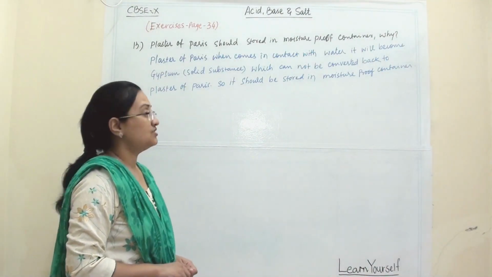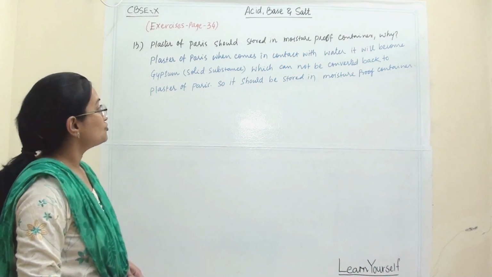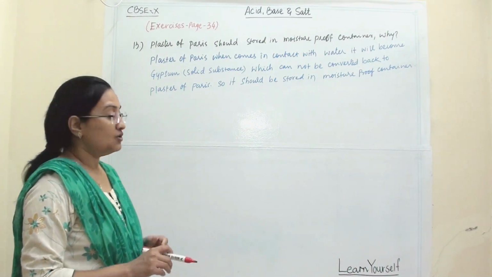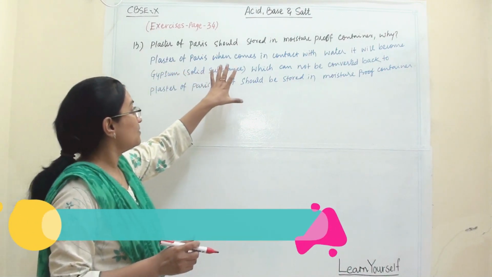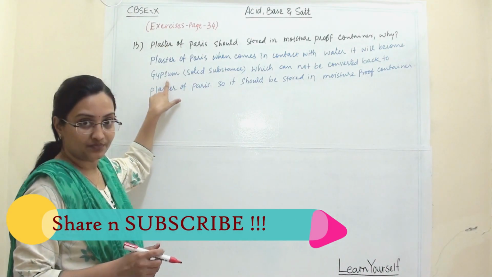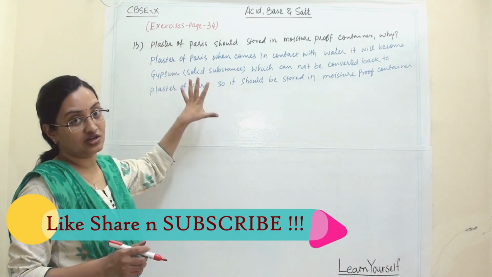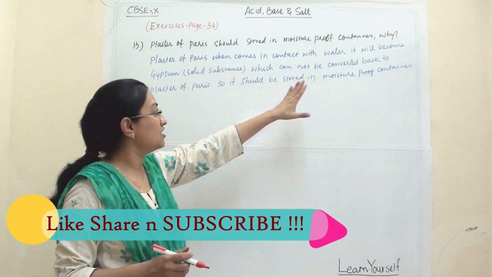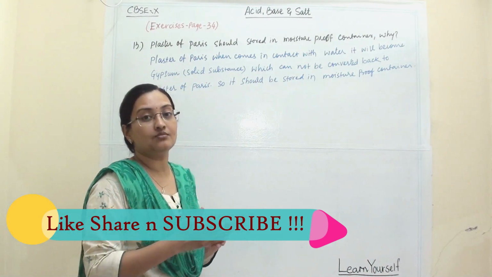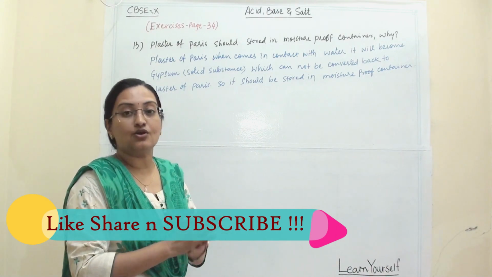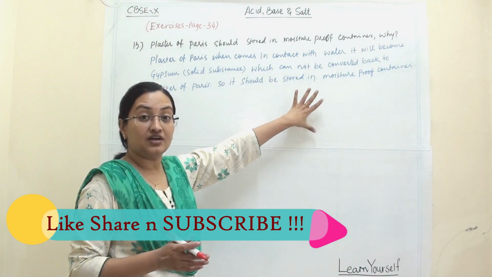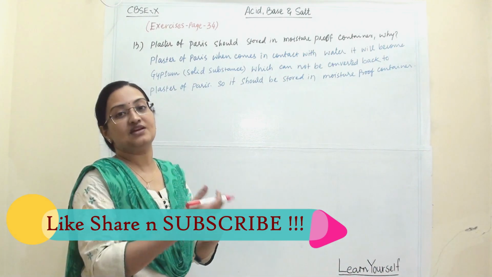Our 13th question is, plaster of Paris should be stored in a moisture proof container. Why? We know that plaster of Paris, when it comes in contact with water, will become gypsum. It is a solid mass, a solid substance, which cannot be converted back to plaster of Paris. Then the plaster of Paris will become useless to us. We cannot use it further. So it should be stored in a moisture proof container to avoid this chemical reaction.